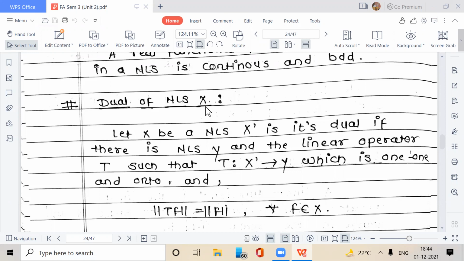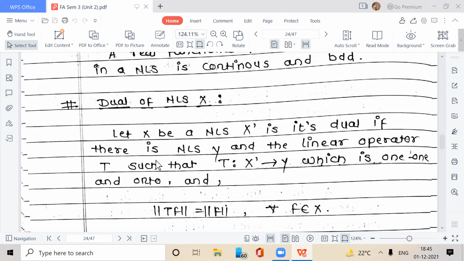In the second chapter, we are taking the next theorem today. First, we see two definitions. Dual space of a norm-linear space capital X. Let X be a norm-linear space and X' its dual.